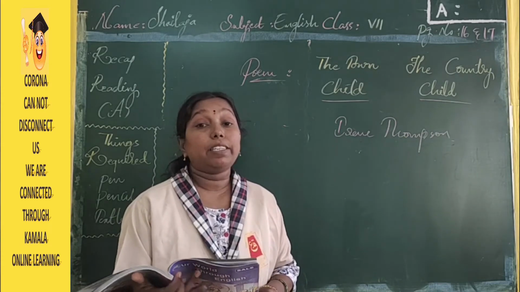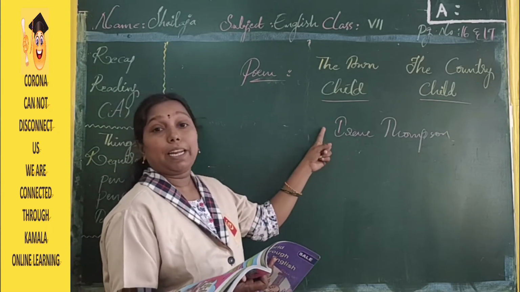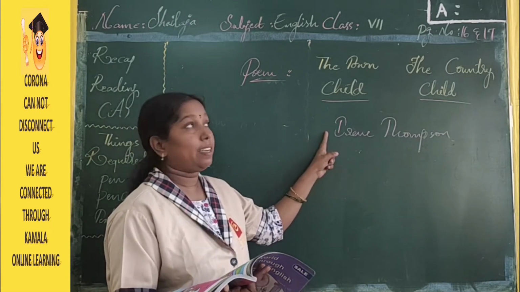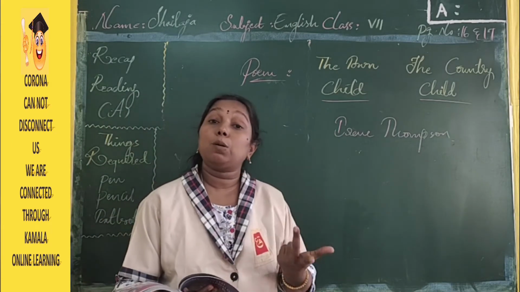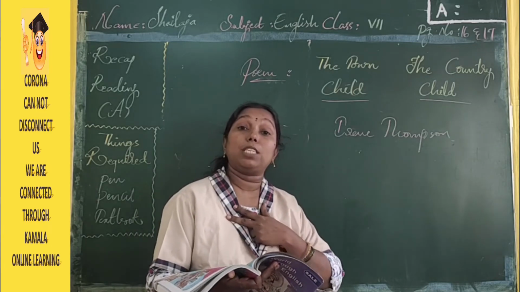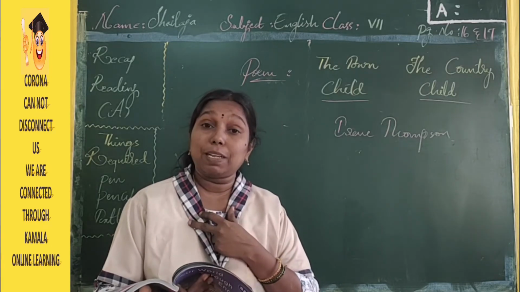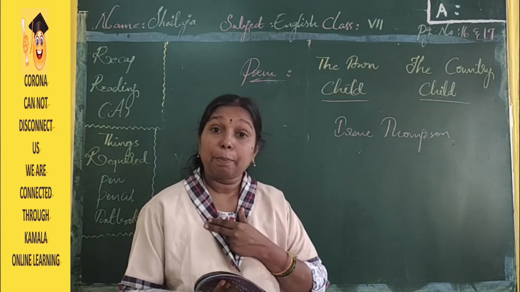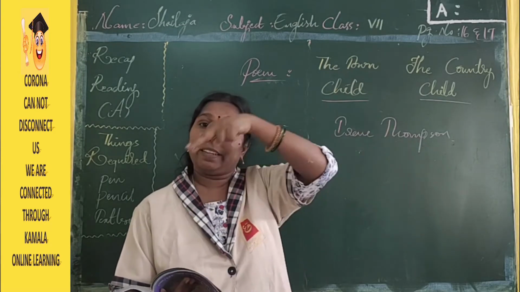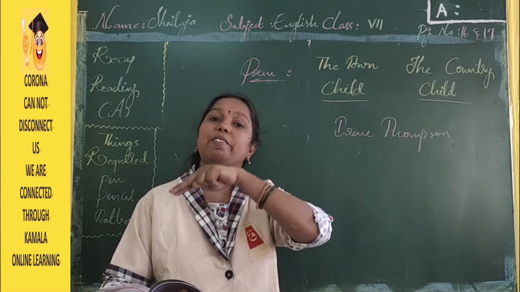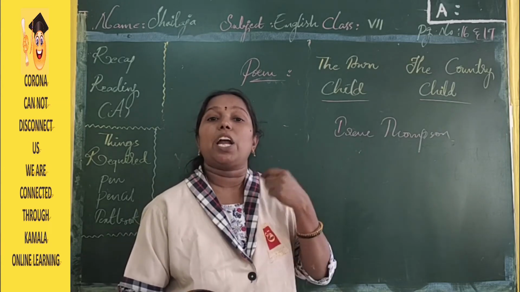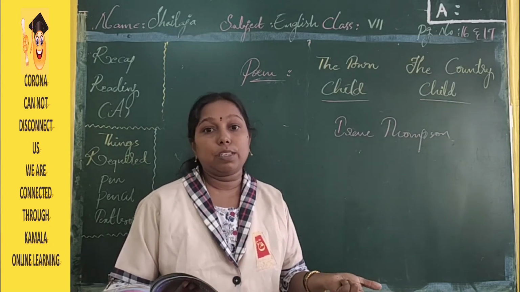First of all, we will complete the poem which is related to the town child. This poem is going to express the feeling of the town child, the situations, the surroundings and atmosphere, how it is in the town. Now the town child is going to say these words.